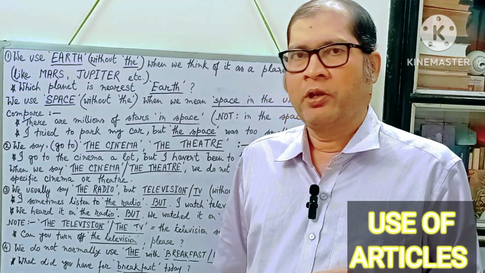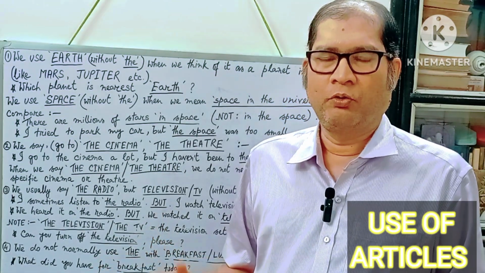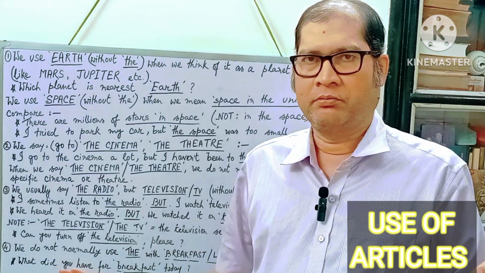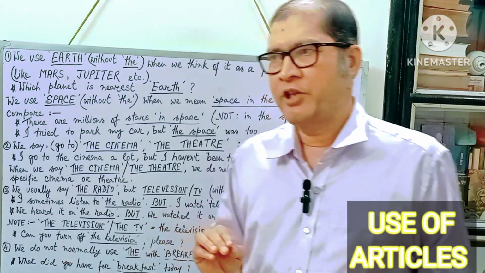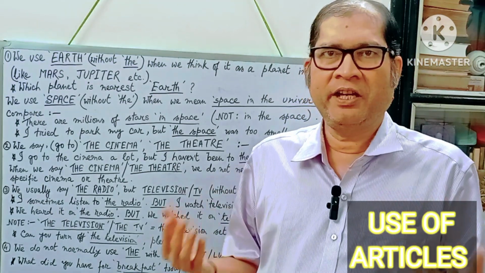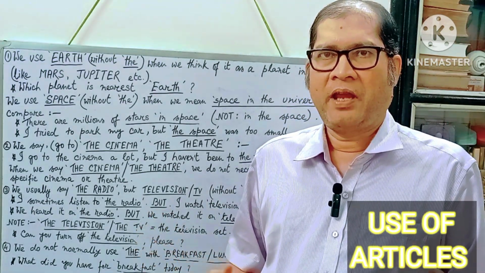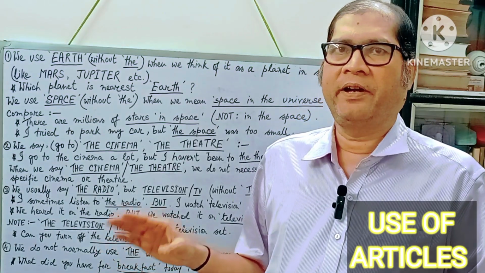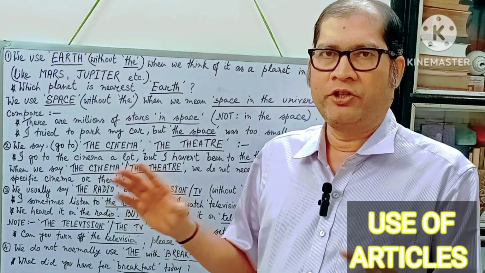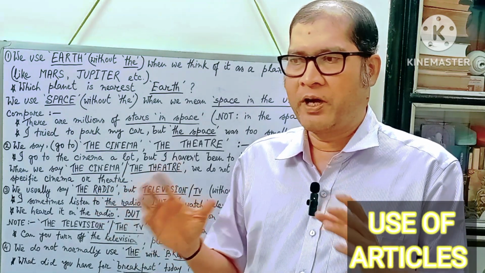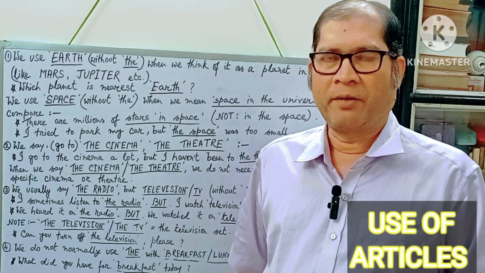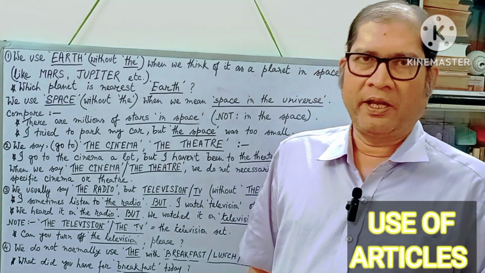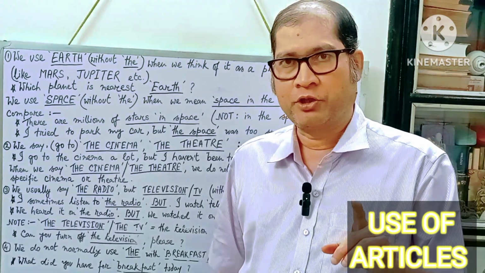In the same way, before the name of any epic, we have to always use the. There is no exception to this rule. For example, I read the Mahabharata. Have you read the Ramayana? No, I have not read the Ramayana, but I have read the Iliad, the Odyssey. So these four epics, you know the names of these four epics. So before these epics, always use the article the. There is no exception to this rule, okay?